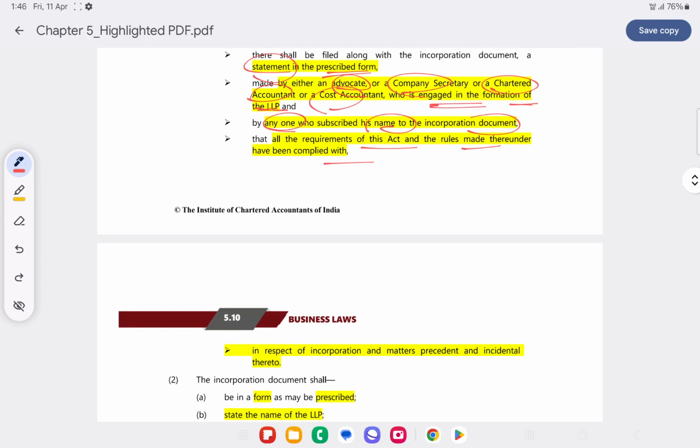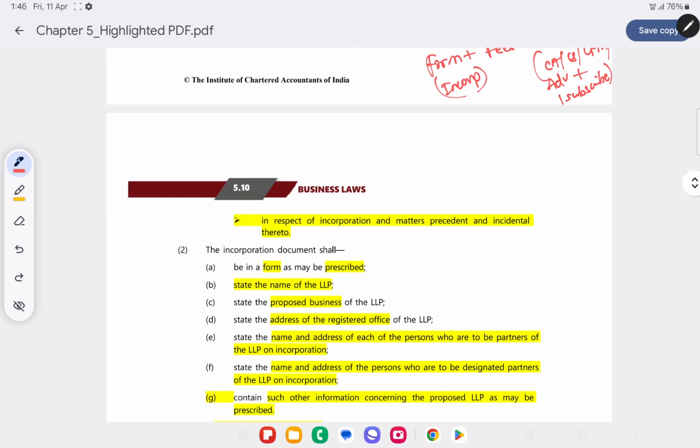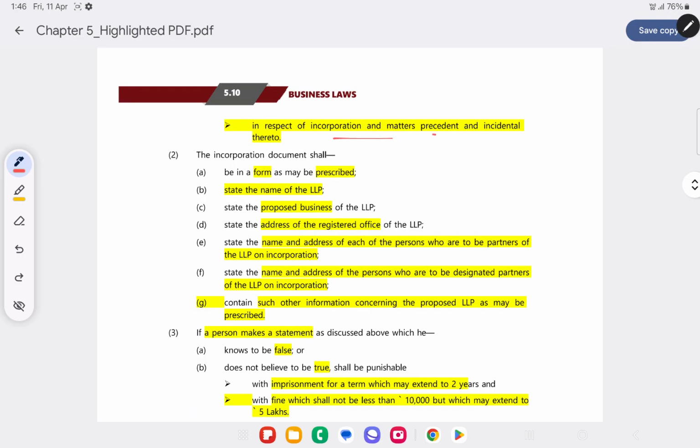So form plus statement plus fees. We have to submit the form in the prescribed manner, plus we have to pay the fees. This is the form for the incorporation plus fees, plus we also have to submit the statement which is to be given by a CA or CS or CMA or advocate, plus one subscriber to the memorandum, that is basically the partner. And this incorporation document will have to be in the prescribed form.